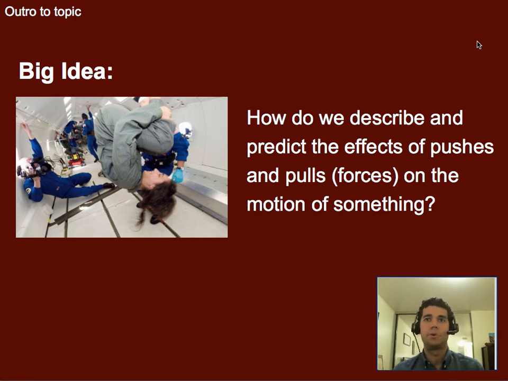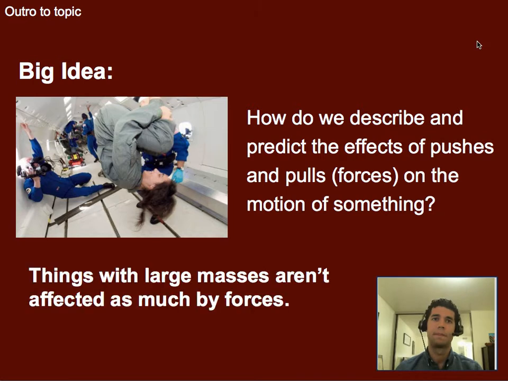Alright, so the big idea we've been working towards is how do we describe and predict the effects of pushes and pulls, in other words, forces, as we learned, on the motion of something. Well, things with large masses aren't as affected by pushes and pulls. In other words, they're not as affected by forces. It takes more force to cause them to move significantly or to accelerate them significantly. So that's our first way to answer this question: we can look at the effect of a push or a pull on different objects, and it depends on the object's mass.